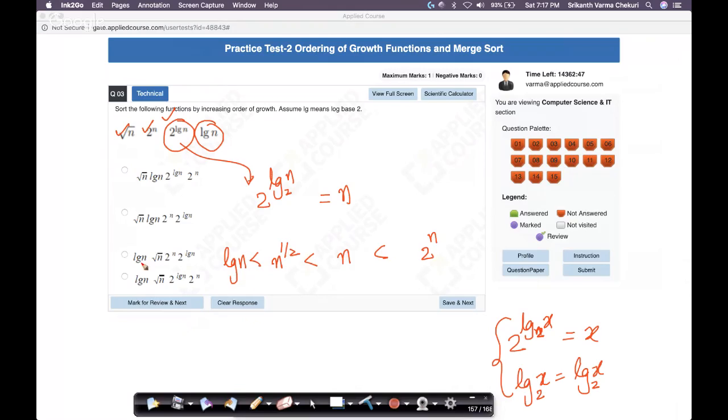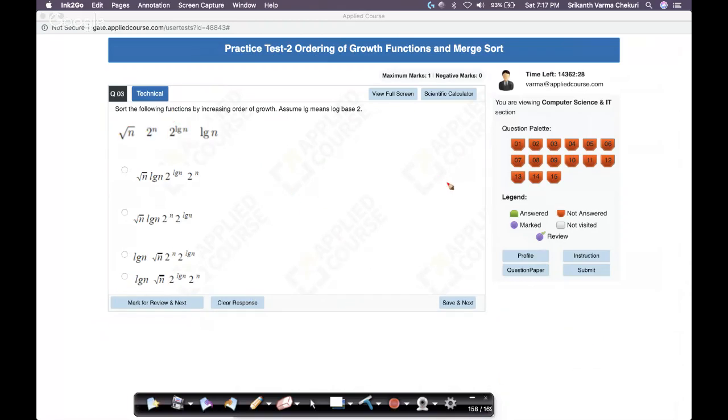So what is the option here? Log n power half, no. So where is log n? I have log n power half, 2 power log n. Oh, 2 power log n is nothing but n, right? So the right answer here is D. So that's all it is. So the third question is also done.